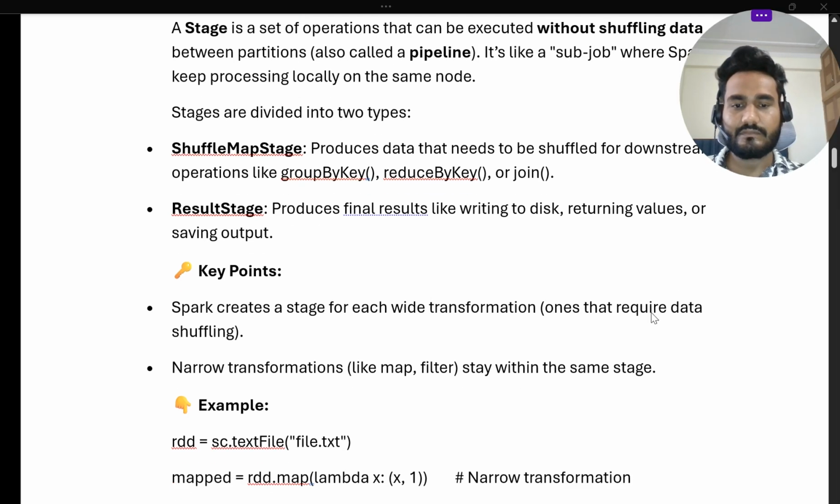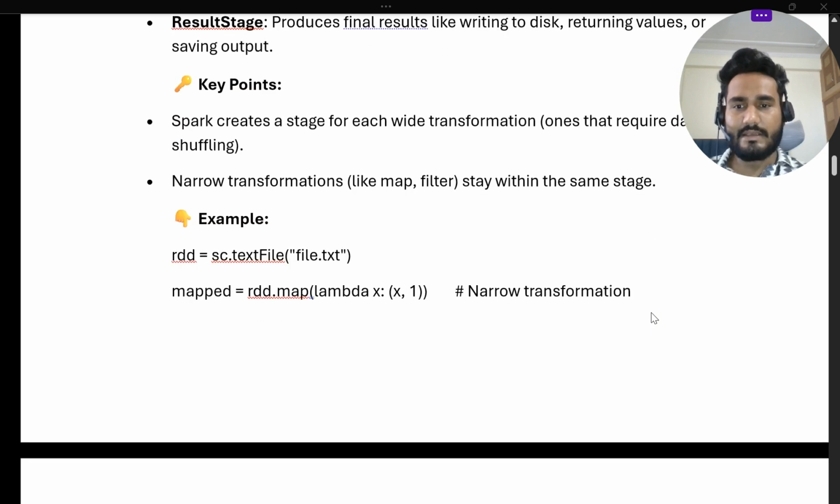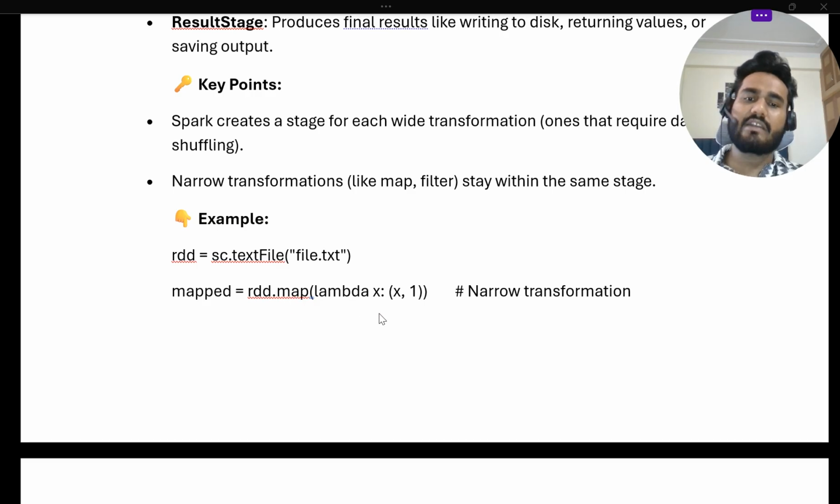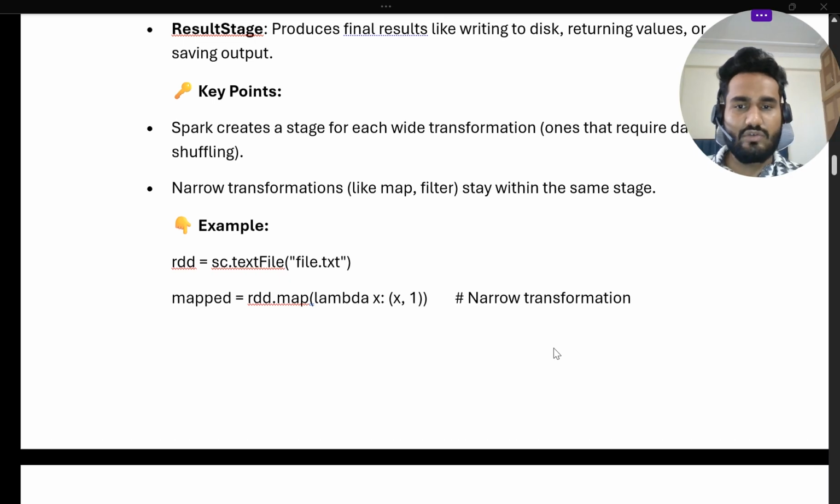Okay, now let's understand with a simple example. I have taken again the same example: RDD equals sc.textFile, file.txt. Then we have a map function, rdd.map lambda x, so every word is associated with one. It is a one-to-one mapping, so this is basically a narrow transformation. We will stay with the same stage, and we will not create a different stage because this is a narrow transformation.